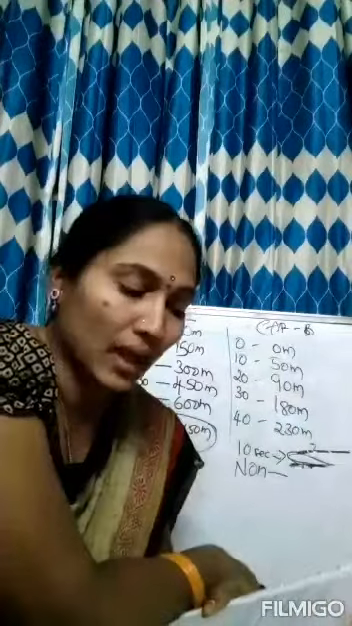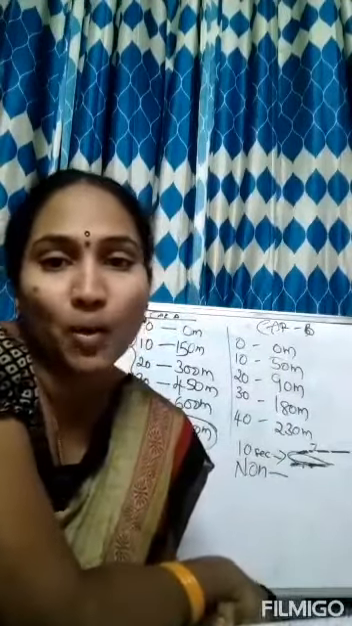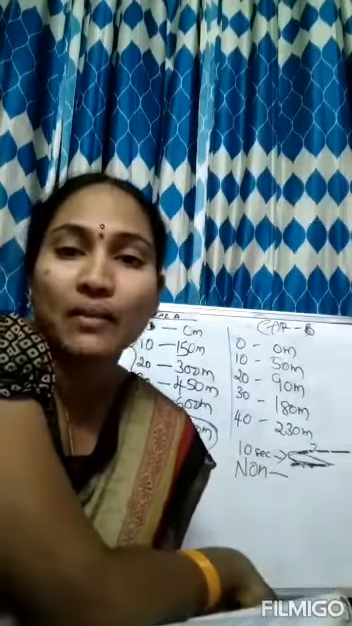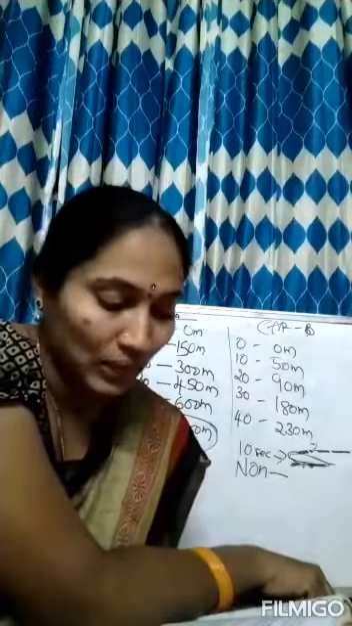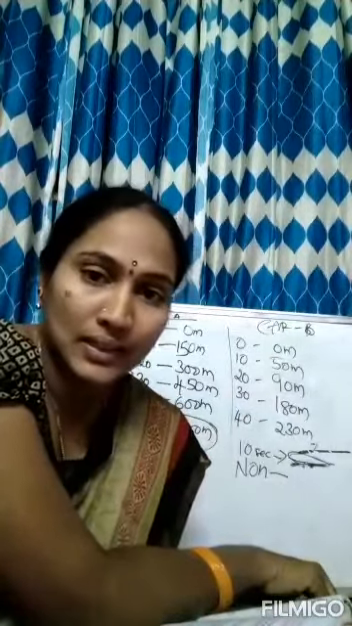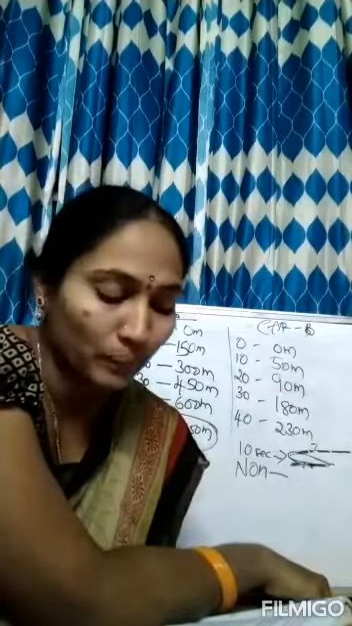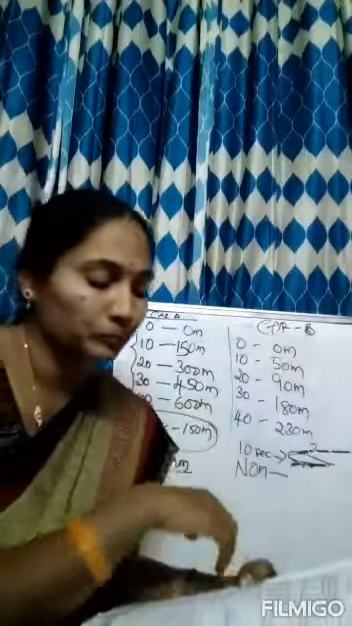So if a body covers equal distance in equal interval of time, it is said to be a uniform motion. This definition is very important. If a body covers equal distance in equal interval of time, then it is said to be in uniform motion. If a body covers unequal distance in equal interval of times, then it is said to be in non-uniform motion. These 2 points are important.